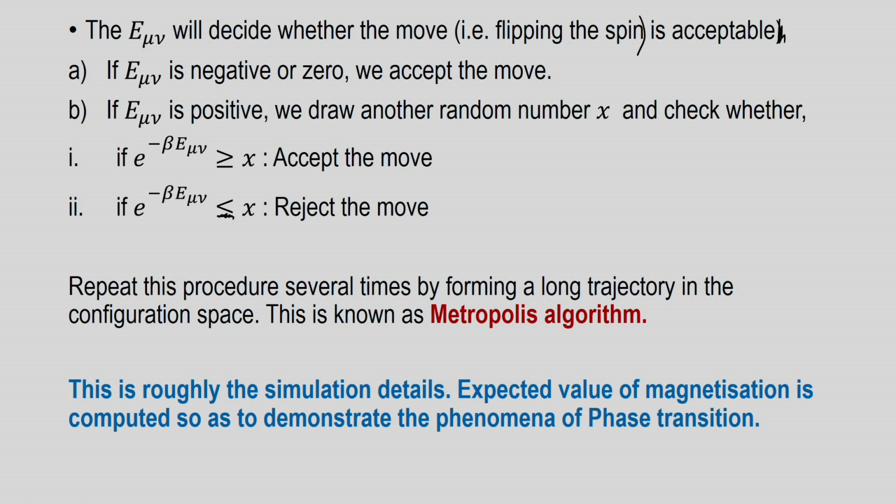Now, repeat this procedure several times by forming a long trajectory in the configuration space. What I mean is that you identify another spin, do the same procedure, and accept or reject the move; then go to another spin, pick up a random number, identify a spin, flip it, and see whether the move is acceptable according to this condition. So, we generate a long trajectory of the system in the configuration space, and this is precisely called the Metropolis algorithm.